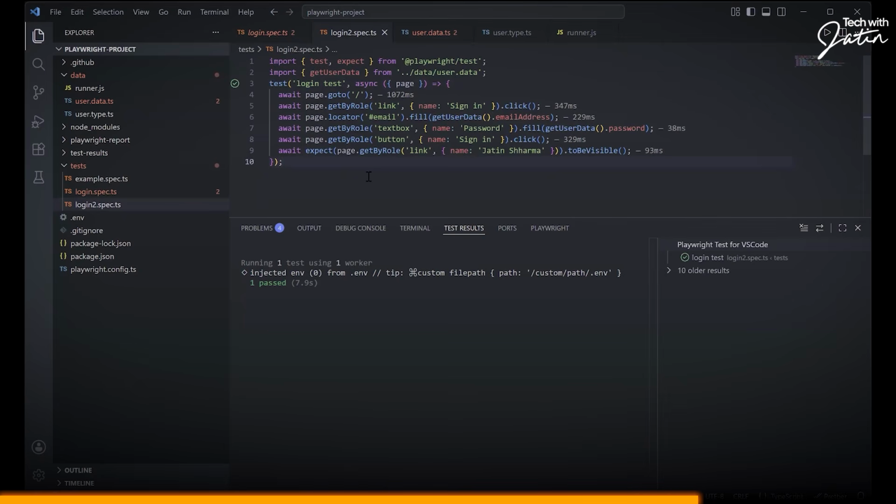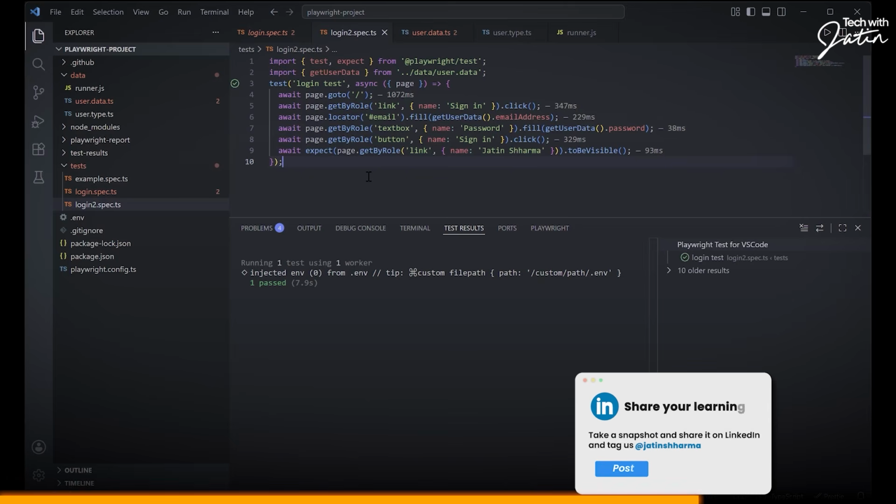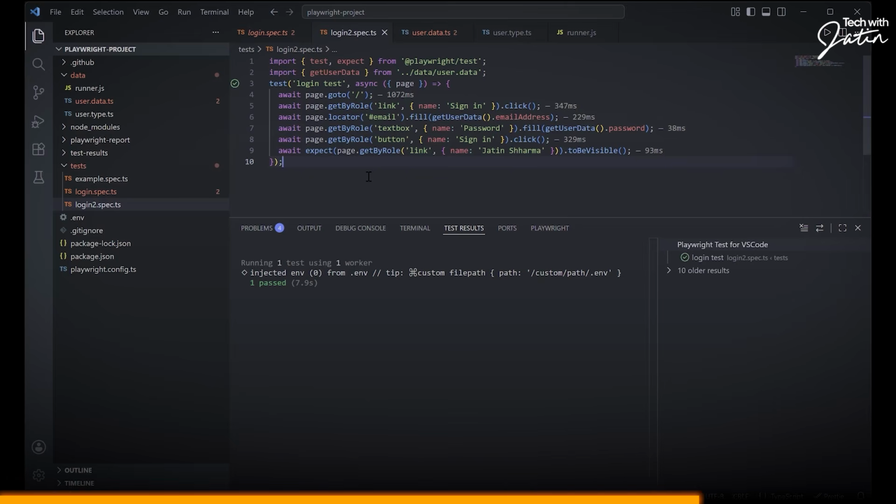Yes or no? Is user2 called a custom fixture? It's not a fixture right now. Don't go into all those things. The moment I start using the word fixture, we'll talk about that. But right now, this is just a JavaScript object that I've created. Think of it like this, that my data is stored in altogether a different object. And from there, I'm going to consume it. Okay. Is this part making sense? Can I go ahead a little bit?